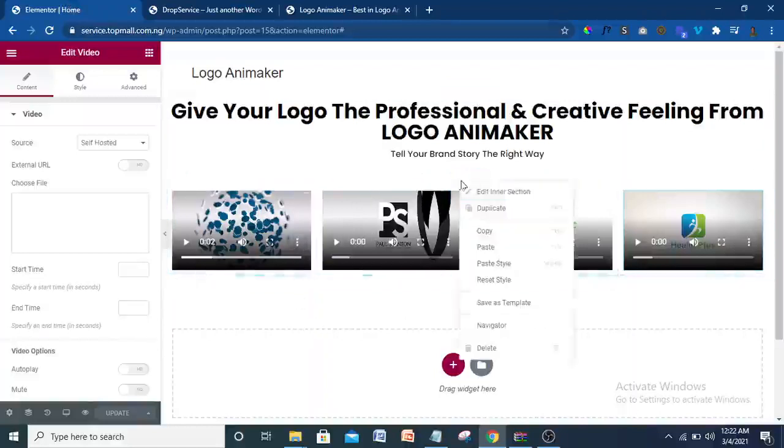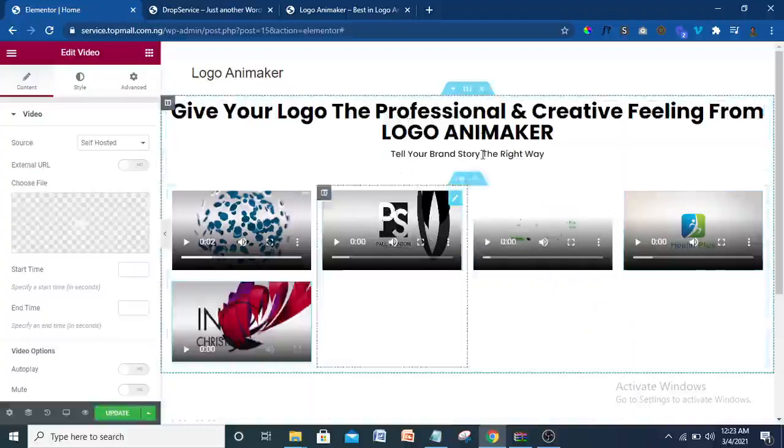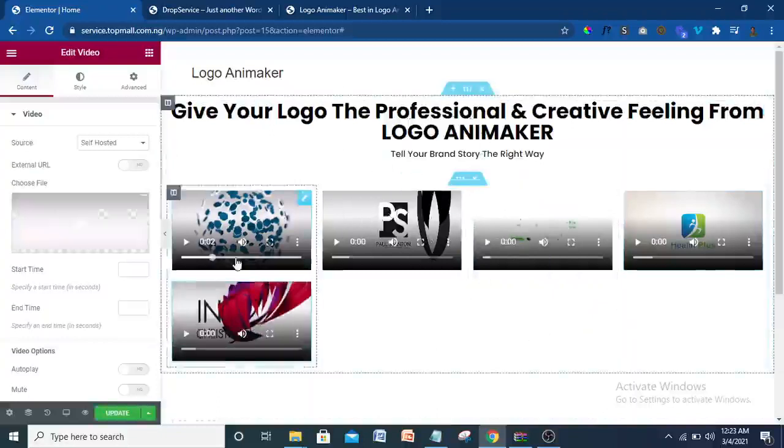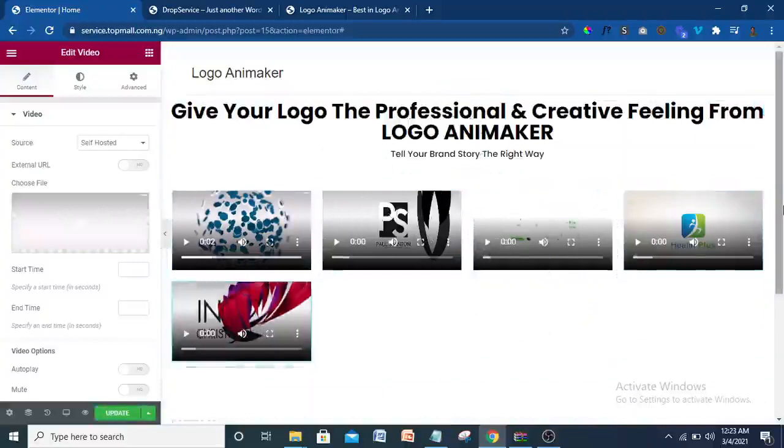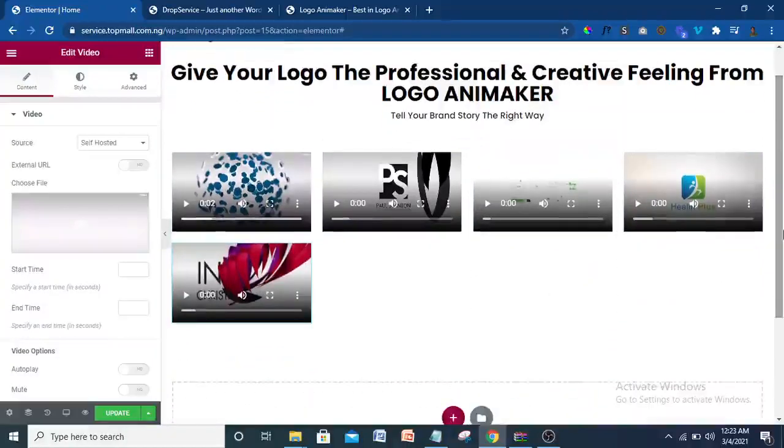Now, let me tell you this. All this thing I got it from Fiverr. So if you want to create this, want to create our website, just go to Fiverr and press logo animation. You will see many logo animation there. Just click on them and use them. So there's no law that's against you from going to Fiverr to download anything. You can download anything and use it as your own.